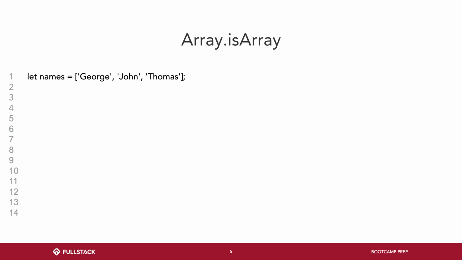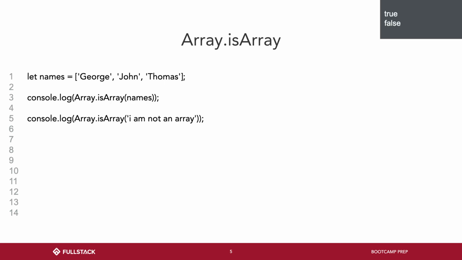Cool. Array.isArray. As you can see, we access the global Array object, capital Array. But instead of putting the parentheses like a boolean or string, we do global Array dot isArray. The isArray function lives on the global Array object. So we do Array.isArray, and then you pass something into it. It returns true or false based on whether that thing is an array, okay? So yes, names is an array, so we get true. But that string, "I am not an array," is not, so we get false.